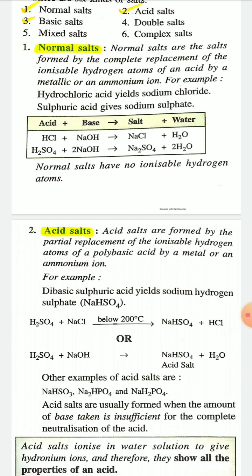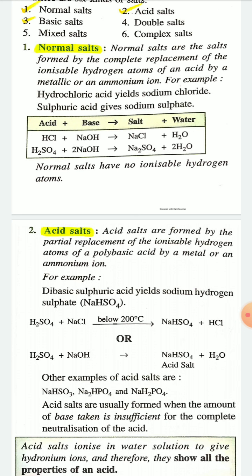So normal salt is formed when acid reacts with base. You will get normal salt plus water. And normal salts are produced by complete replacement of ionizable hydrogen atoms from an acid by a metallic ion or ammonium ion.